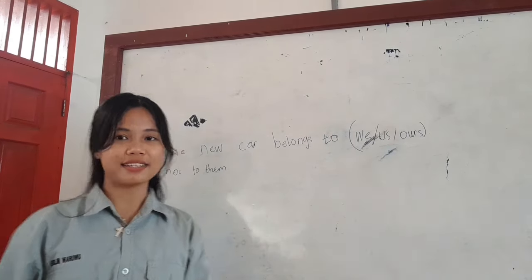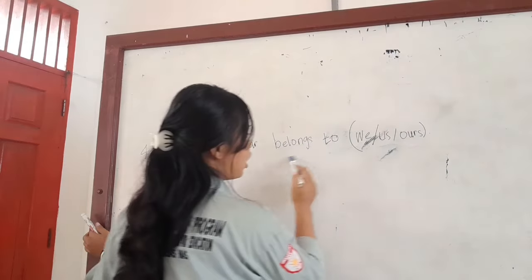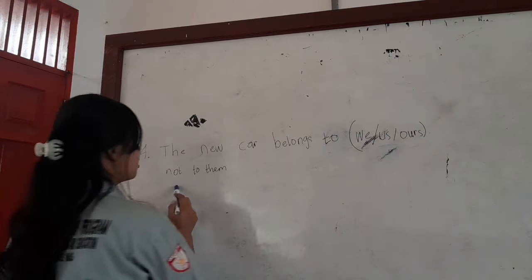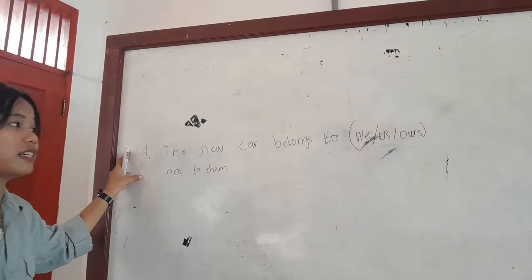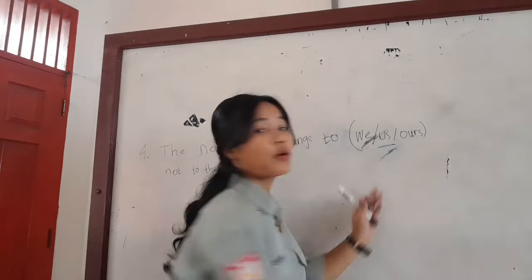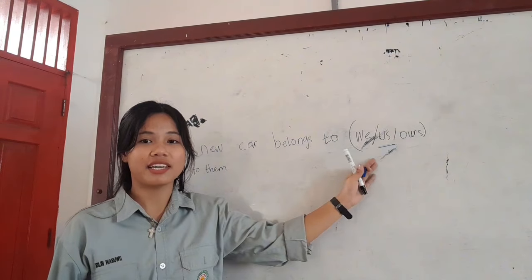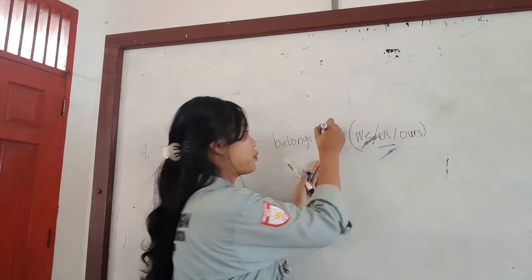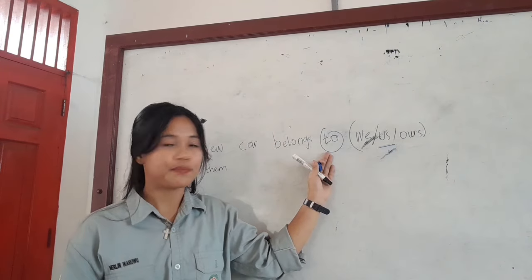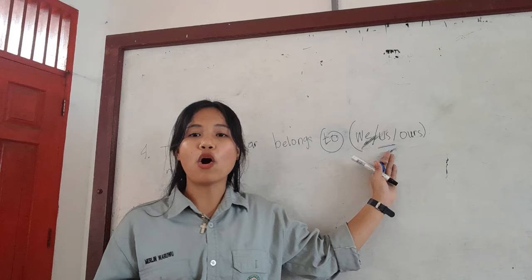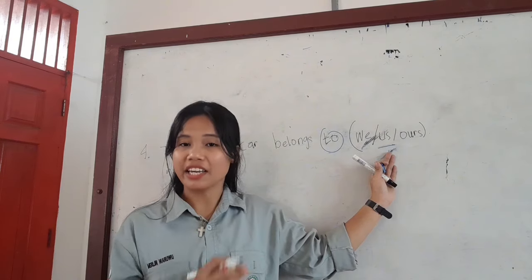The fourth exercise: the new car belongs to we, us, ours, not to them. The correct answer in this sentence is us. Why us? Because after the preposition to, an object pronoun is required. Us is the object pronoun that fits here.